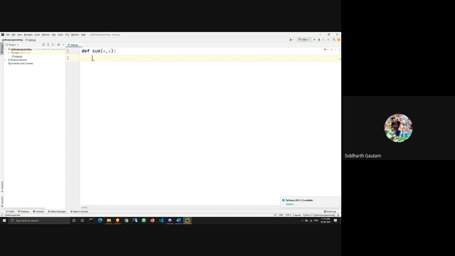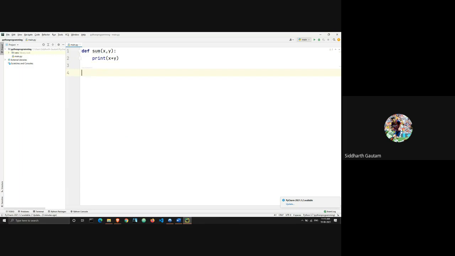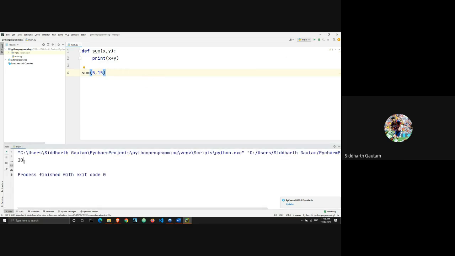Now we can do anything with x and y. The simplest way would be to print x plus y. Now we are going to call this function. To call it, we write sum, and we give x and y some values, 5 and 15. So 5 plus 15 is 20, and let's see what happens if I run this. Yep, my output is 20. So this is how this function is working.